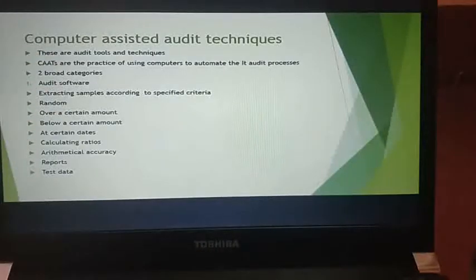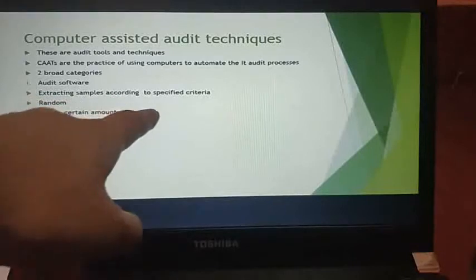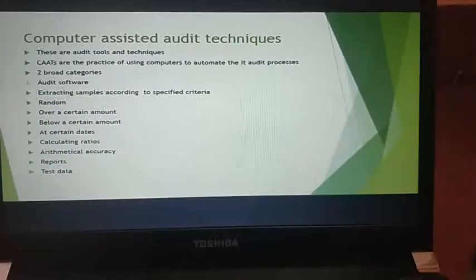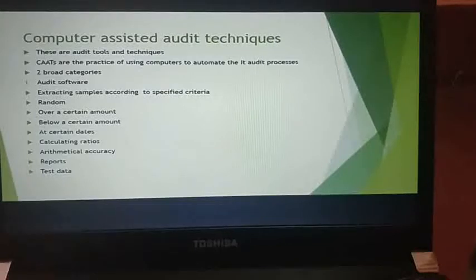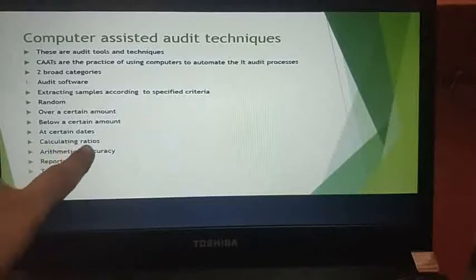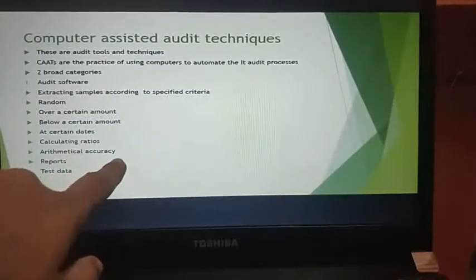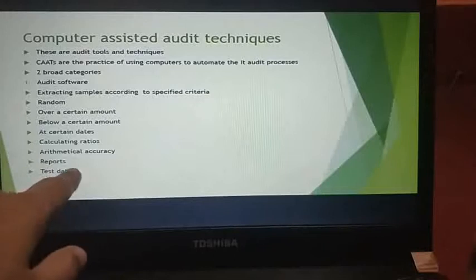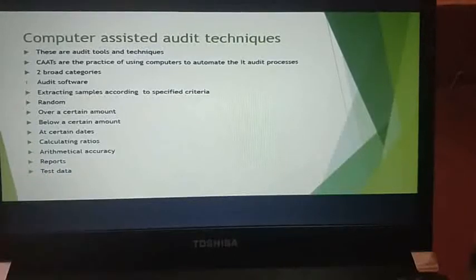In audit software, you are extracting samples according to specified criteria. When you're extracting samples, it could be random, or over a certain amount, or below a certain amount, or based on certain dates. Next, you are calculating ratios. You are taking into consideration the arithmetical accuracy of reports, and your test data.